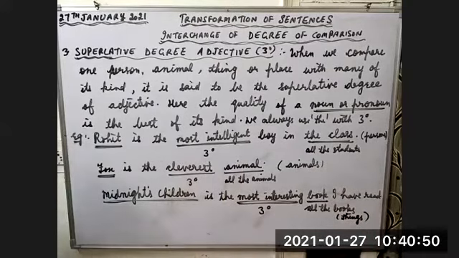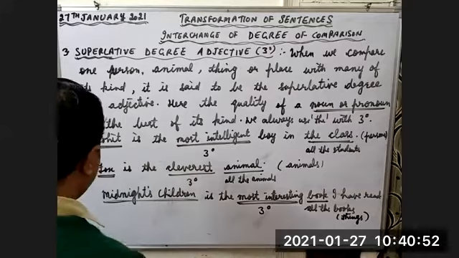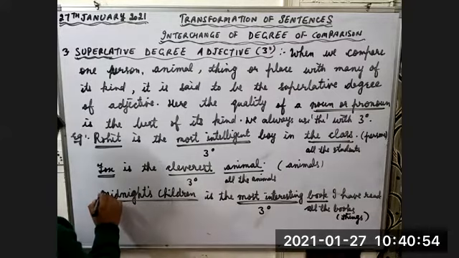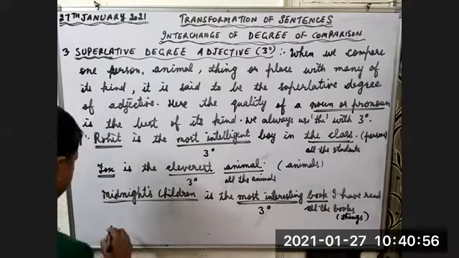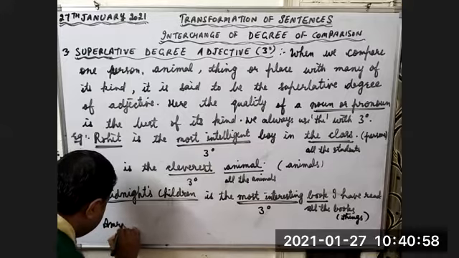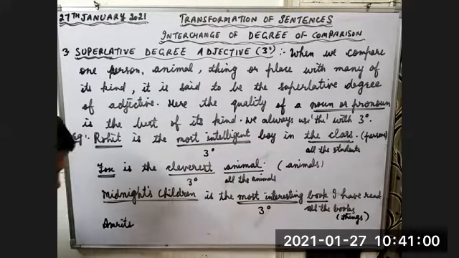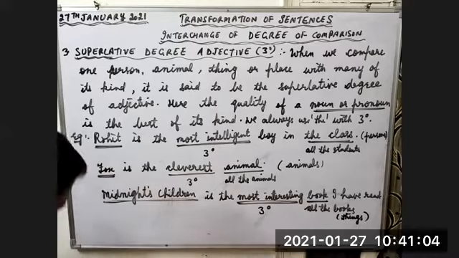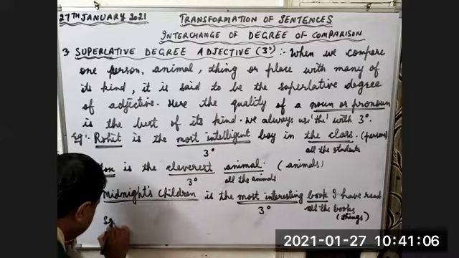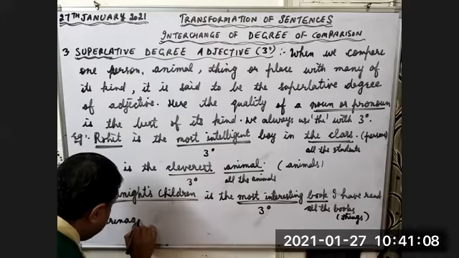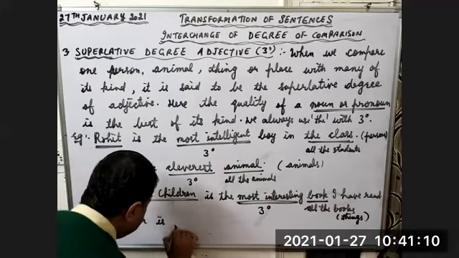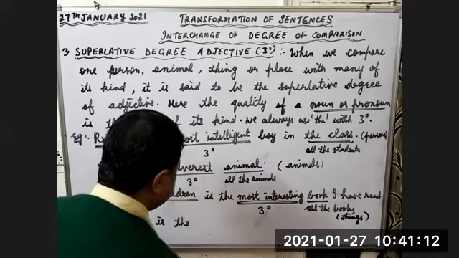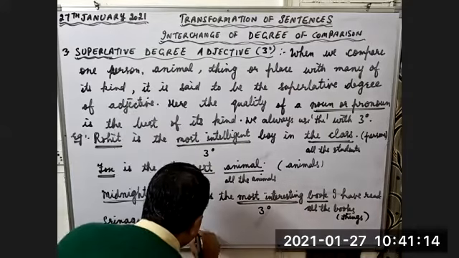Now let's talk about places. Sir, Srinagar is the best place to visit. Srinagar is the best place to visit.